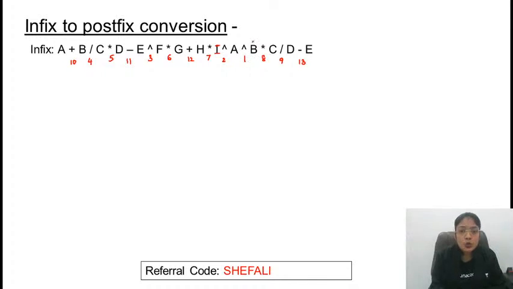Now just simplify the expression. First of all, you need to handle this operator. So this comes out to be AB exponential, AB exponential, then 2. For this 2, this is operand 1 and this is operand 2. So operand 1, operand 2 and operator.